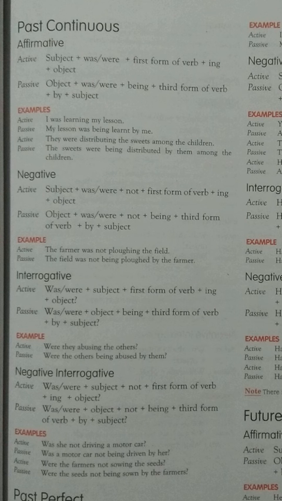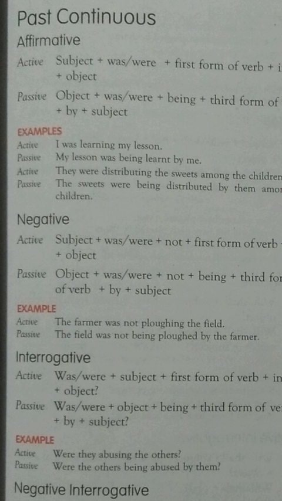Like the example, I was learning my lesson. My lesson was being learnt by me. Okay, was being learnt. Was or were is the helping verb, being for continuous tense, and learnt is the third form here. As I told you, third form is only used in passive voice.